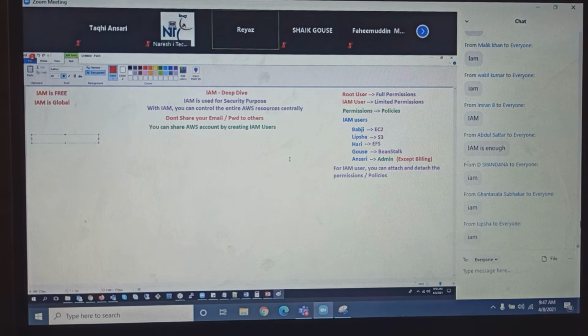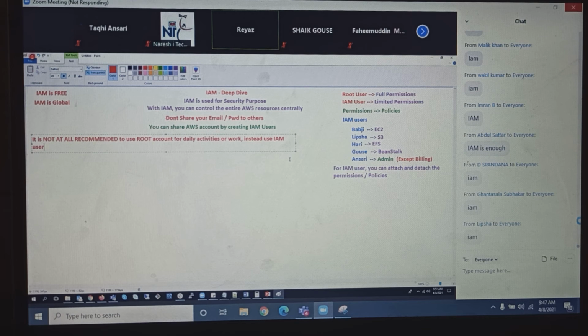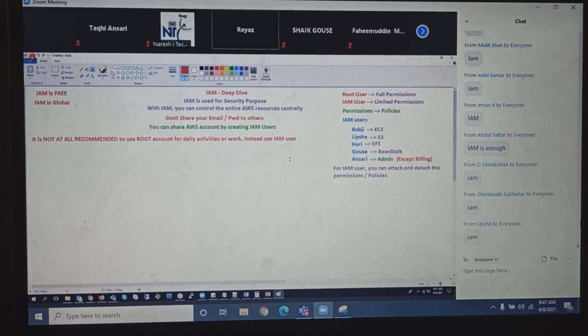Yes, let me write that first. It is not at all recommended to use the root account for daily activities or work. Instead, use an IAM user. Why? I'll tell you now. Okay. Tell me frankly, guys. Tell me honestly here.